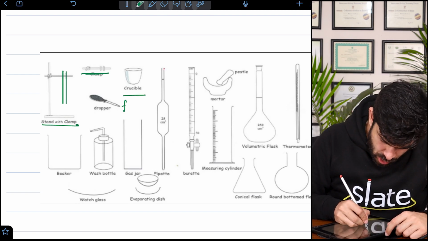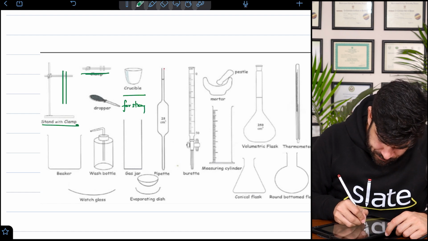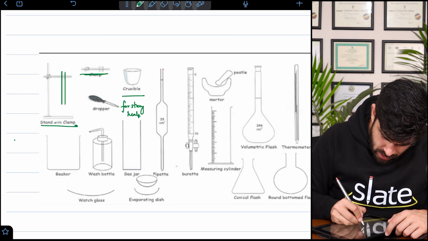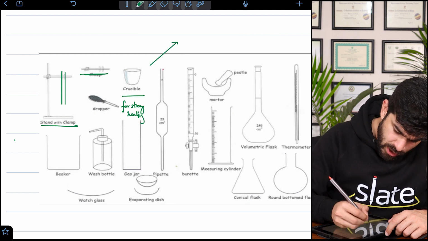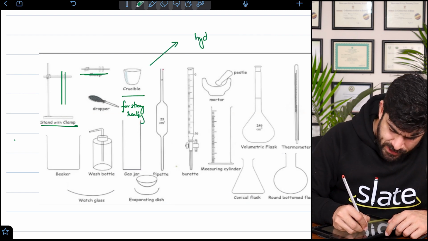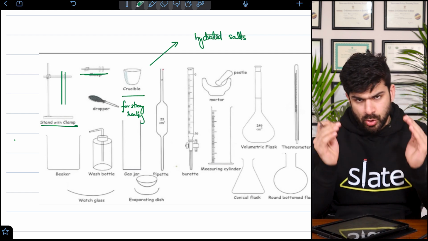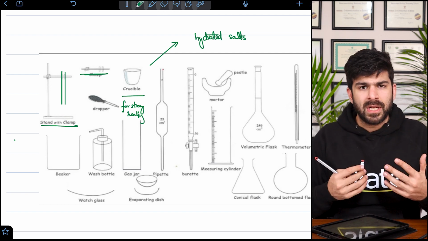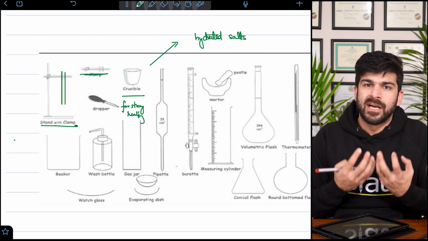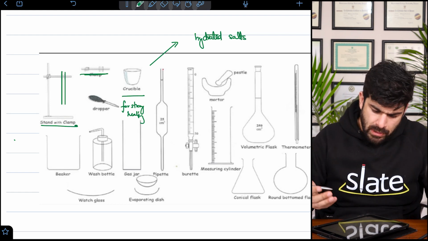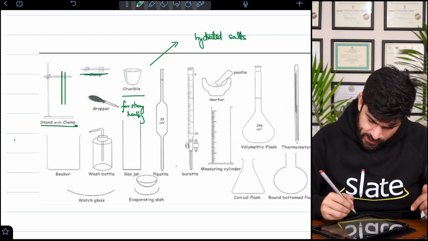Crucible for strong heating. If you remember, crucible is used for hydrated salts, mostly for water of crystallization. So you need to link all these. So crucible is made of ceramic. It can resist strong heating, otherwise glass will break. So crucible is for strong heating.